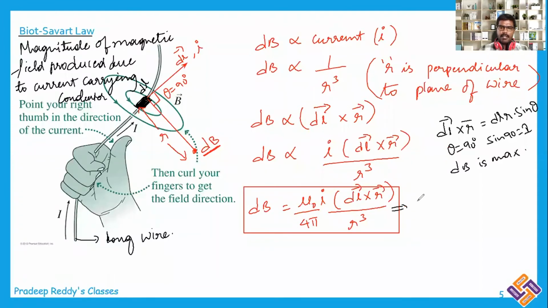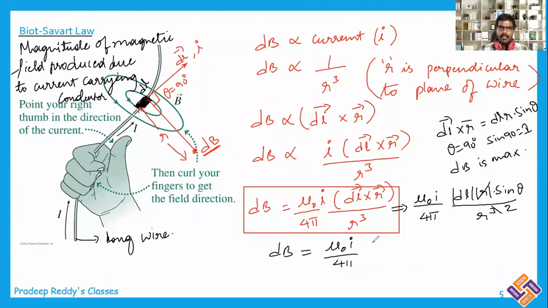So this can be simply written as mu naught I divided by 4 pi into dl magnitude, r magnitude, sine theta divided by r cube. This r and this r get cancelled, and what remains is r square. Therefore, magnetic field dB is equal to mu naught I divided by 4 pi into dl sine theta divided by r square.